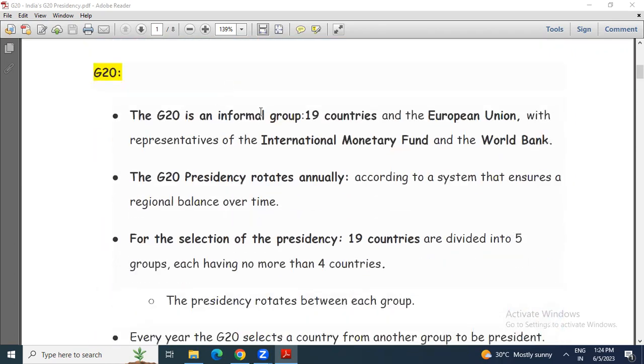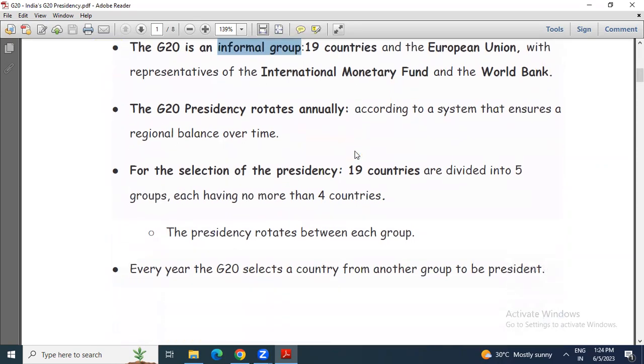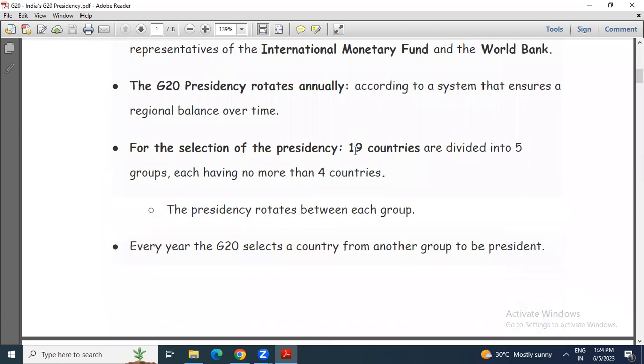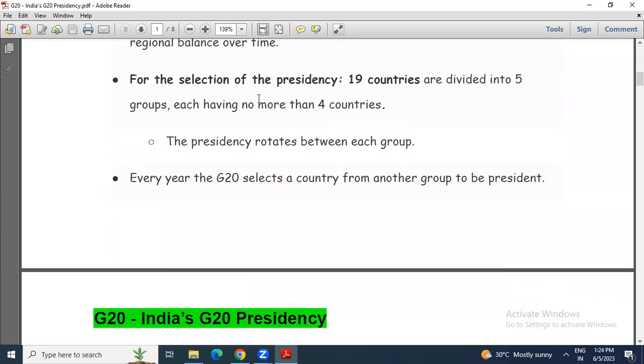Now G20 is an informal group, 19 countries and the European Union with representatives of the International Monetary Fund and World Bank. And its presidency rotates annually so that a regional balance over time will be there. For the selection of the presidency, 19 countries are divided into 5 groups, having 4 countries at most in